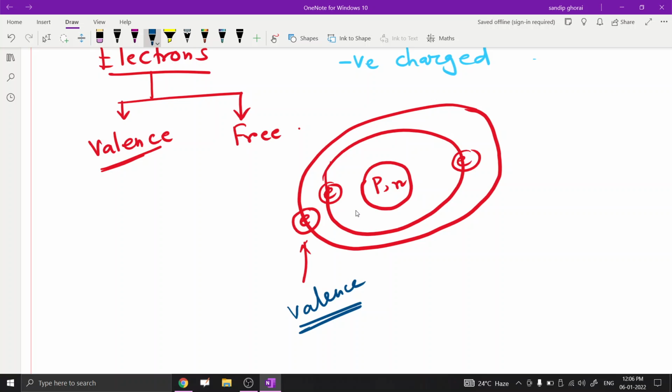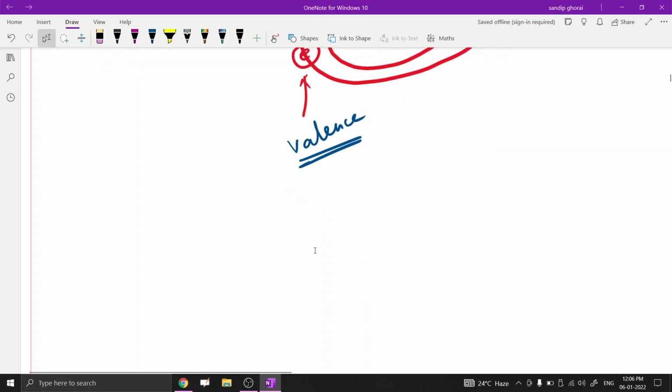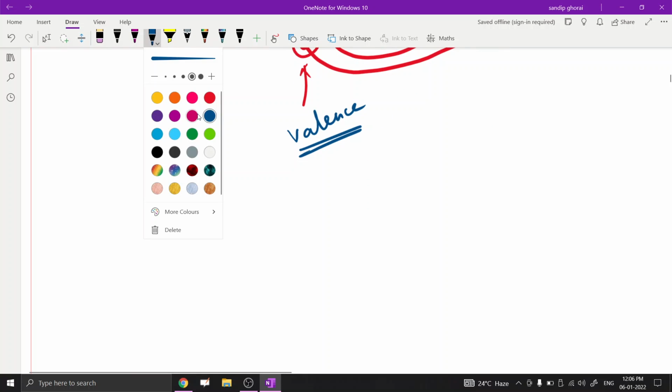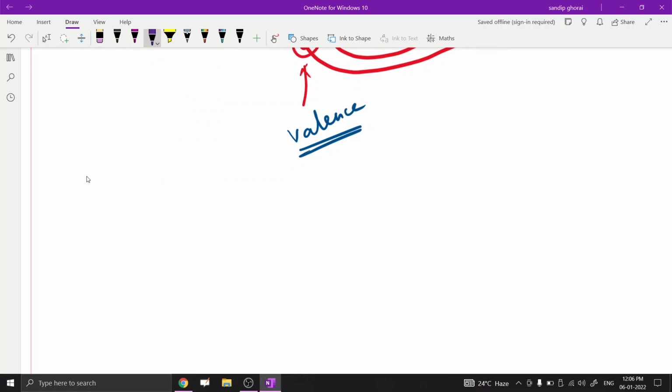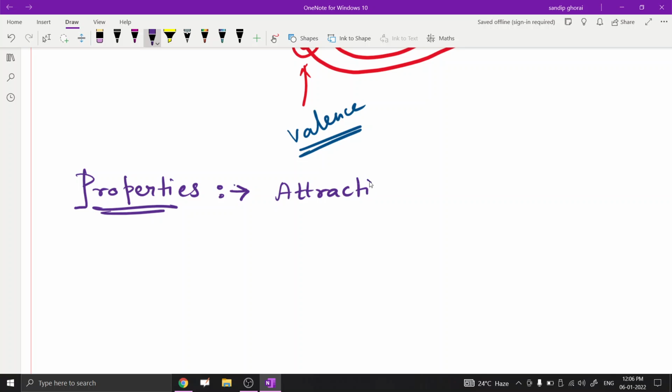Now what are the properties of electrons and protons, or we can say the properties of charges? We have to know about the properties of charges. The next point is properties. Properties means simply the attractive and repulsive property.